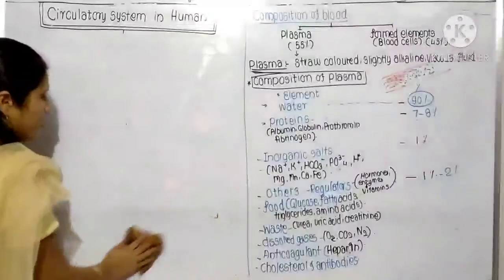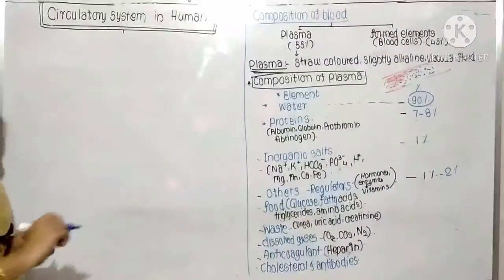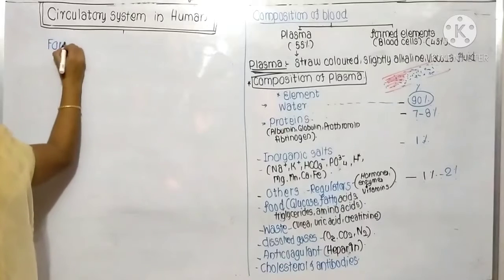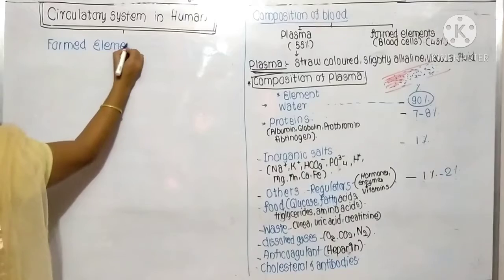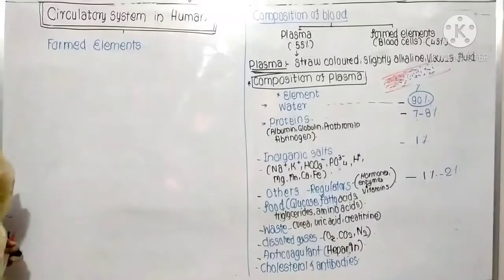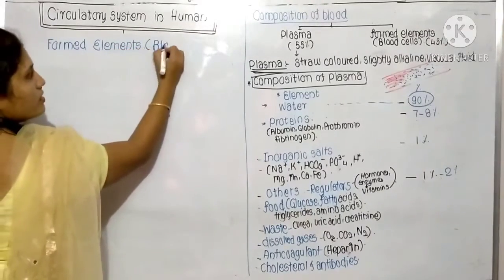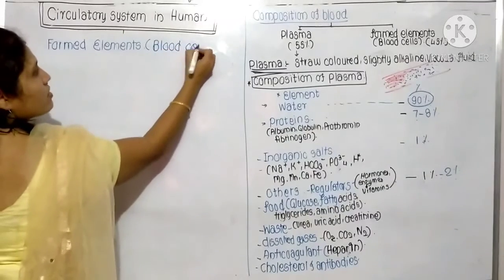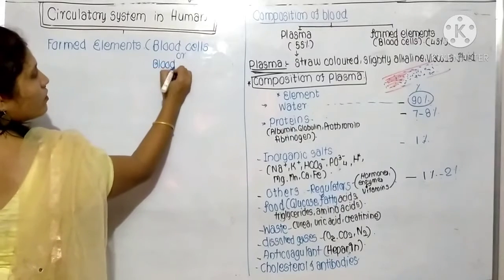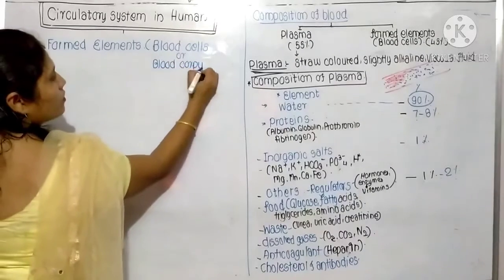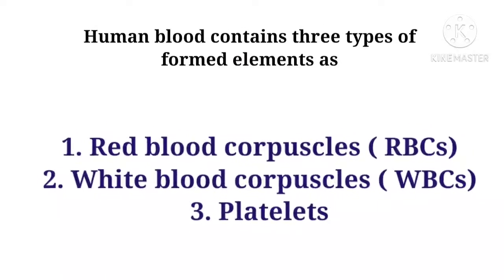Now I'll give you the basic idea of formed elements. They are also known as blood cells or blood corpuscles. Blood cells that are produced in the body are collectively called formed elements.